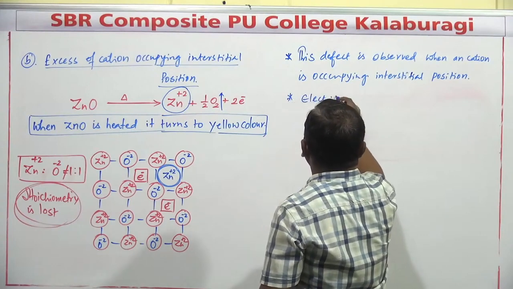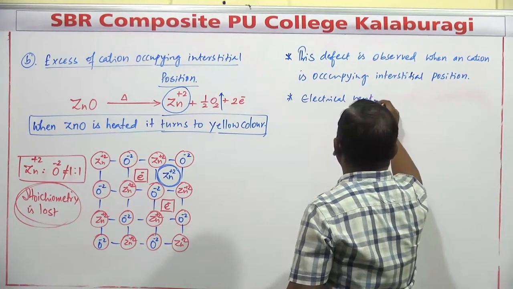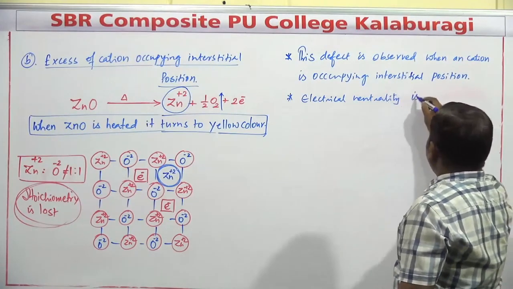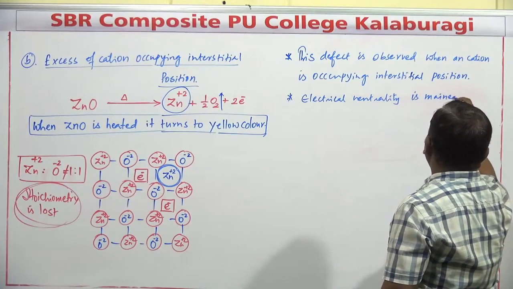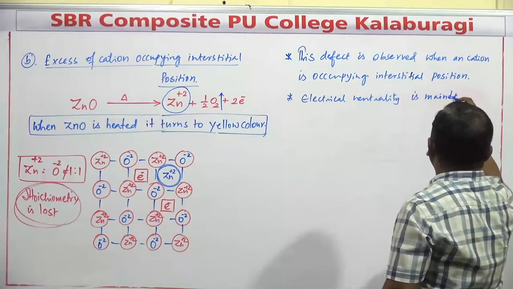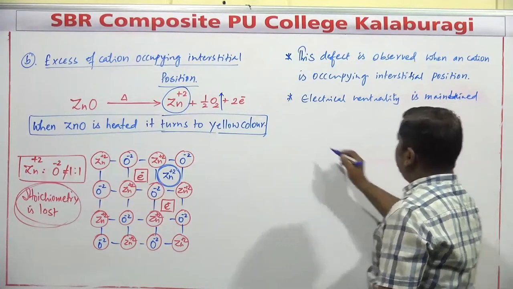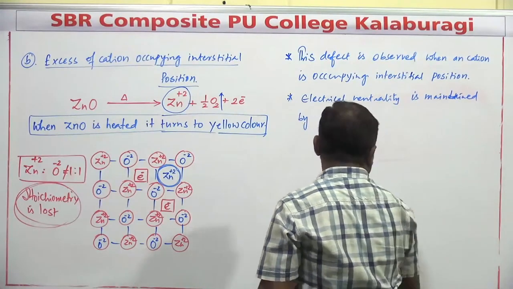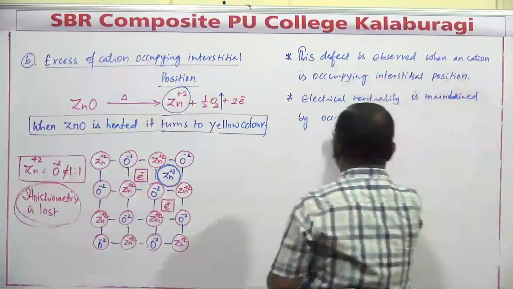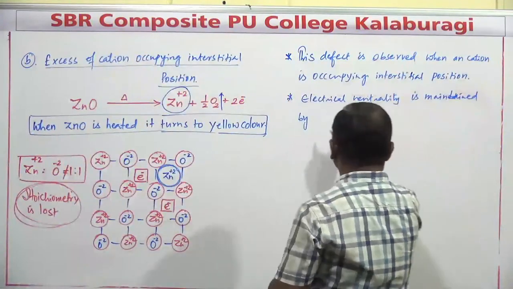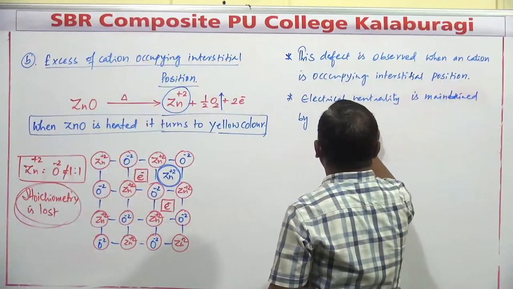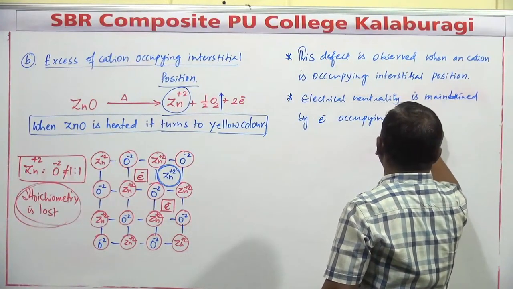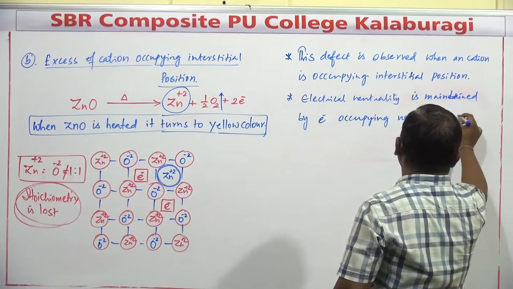Electrical neutrality is maintained by electrons occupying nearby interstitial positions.